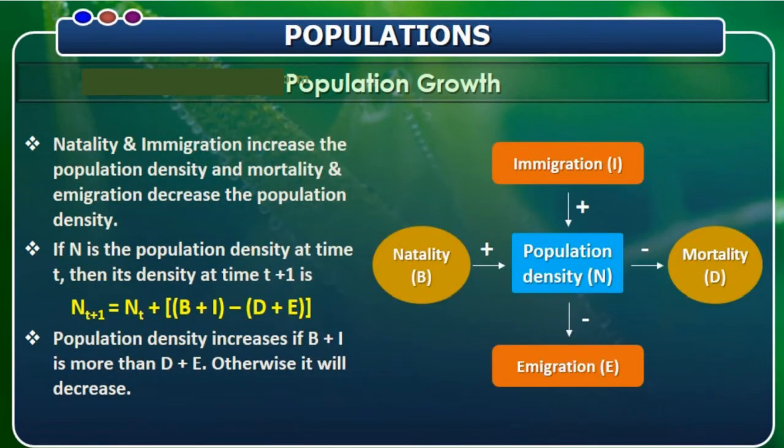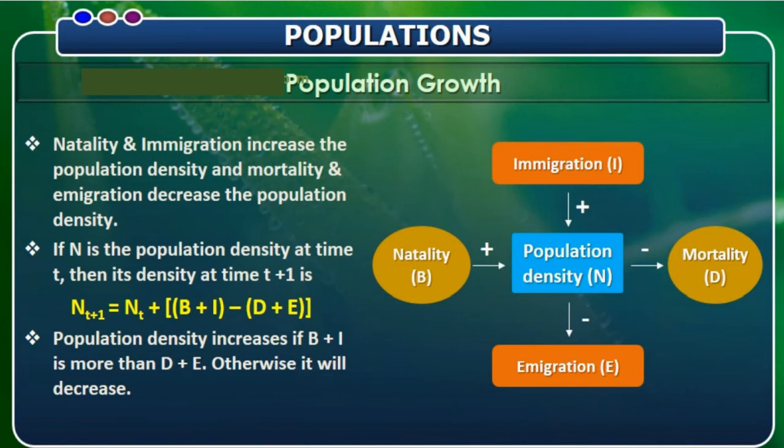So the population growth is calculated by the formula Nt+1 = Nt + (B + I) - (D + E), that is, birth rate plus immigration minus death rate plus emigration. So natality and immigration increase the population density, and mortality and emigration decrease the population density.